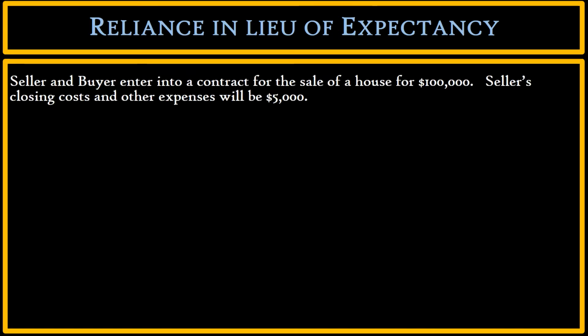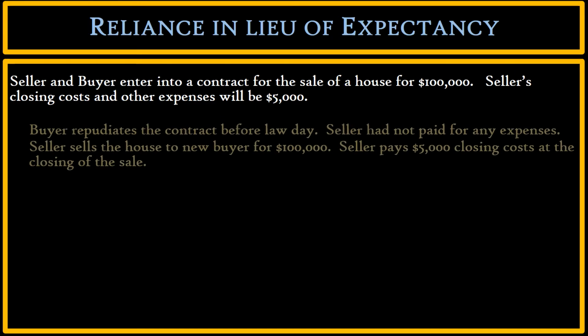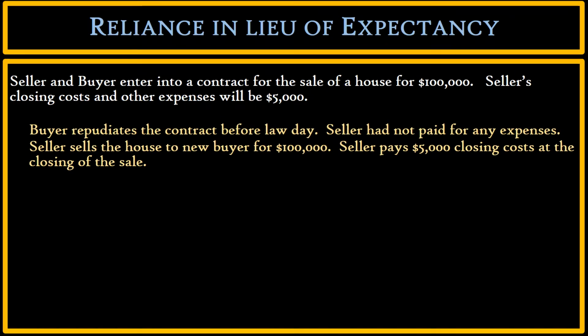Here's our basic fact pattern. Seller and buyer enter into a contract for the sale of a house for $100,000. Seller's closing costs and other expenses will be $5,000. Buyer repudiates the contract before law day. Seller had not paid for any expenses. Seller sells the house to a new buyer for $100,000. Seller pays $5,000 closing costs at the closing of the sale.